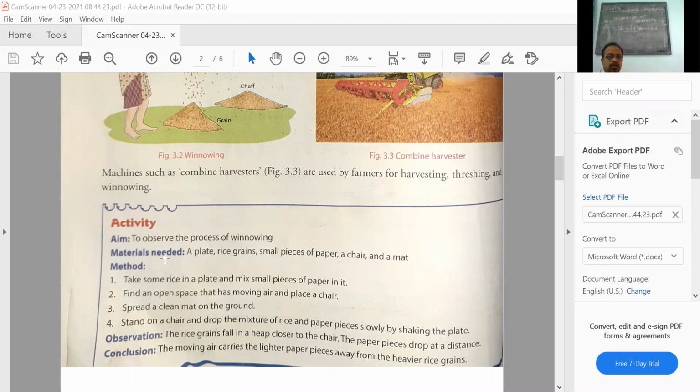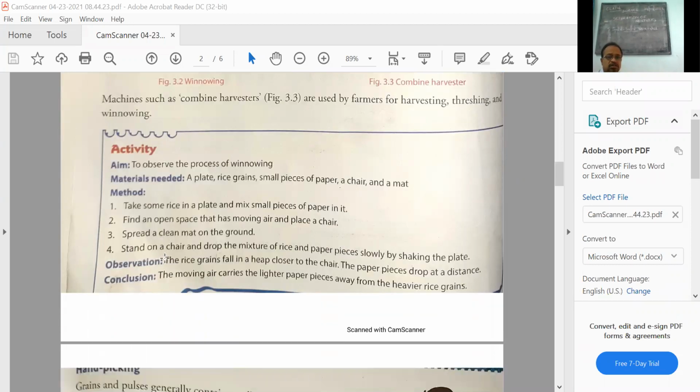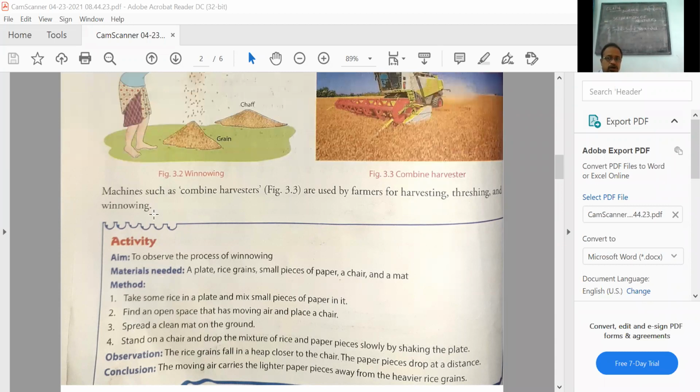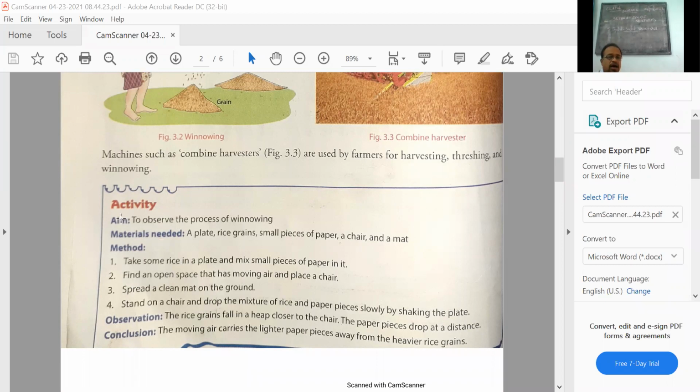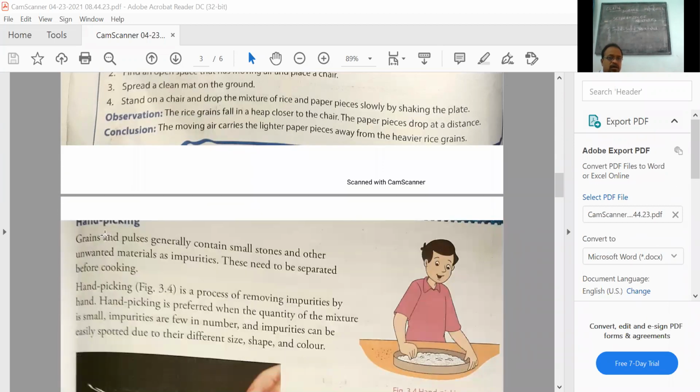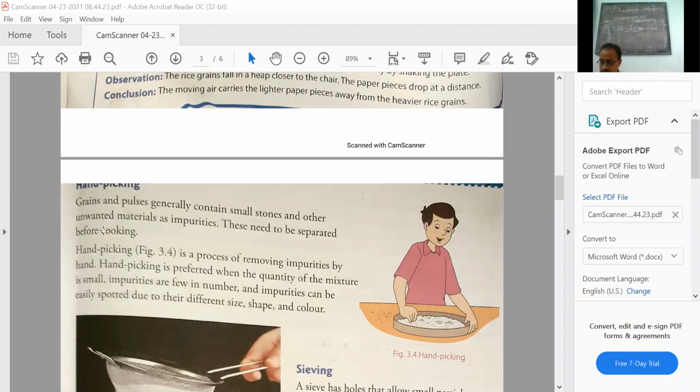Children, we were discussing this particular topic, winnowing. Yesterday I told you this winnowing, how this is carried out, and after winnowing, there is an activity shown here. I'm not reading that. I'm passing on to the next topic, that is hand picking. It is actually not completely printed over there. It is hand picking.